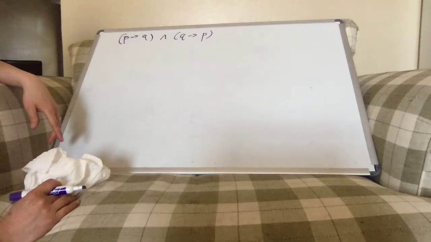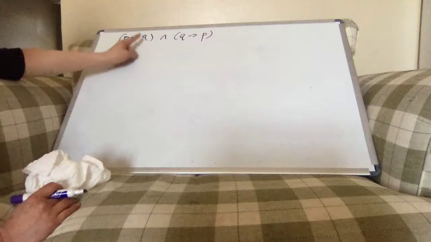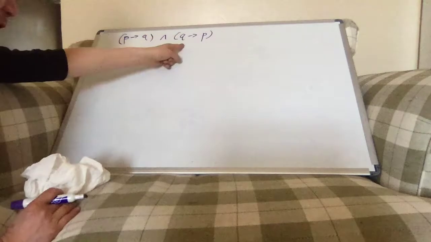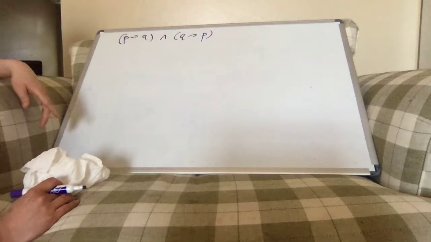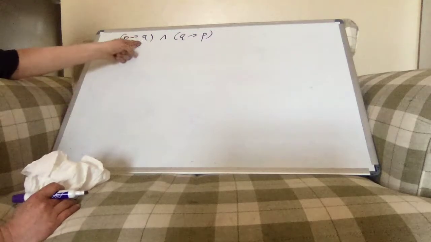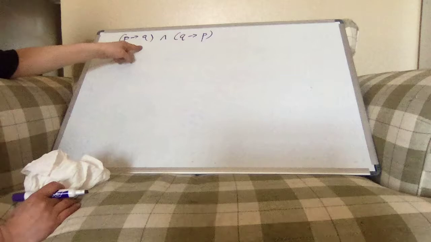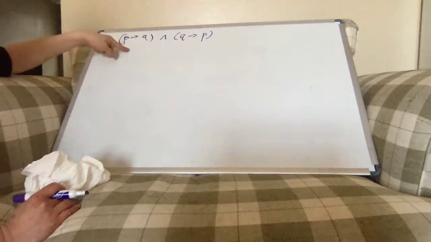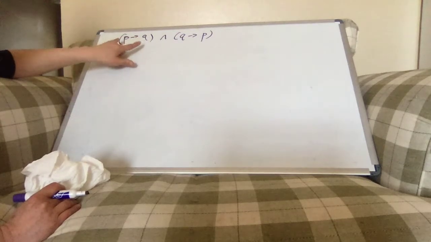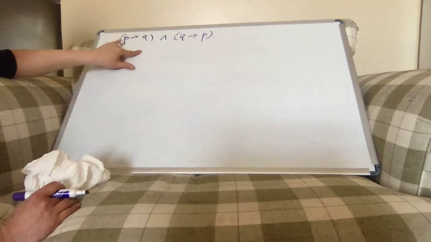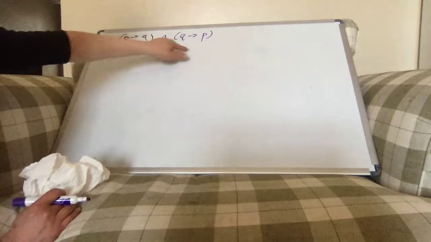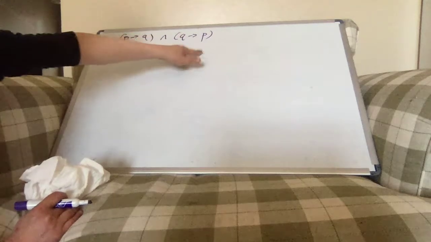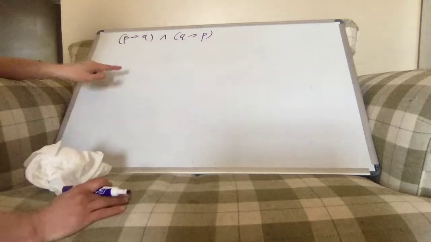Well, whenever P is true, Q has to be true, and whenever Q is true, P has to be true. Whenever Q is false, the only way that this first statement could be true is if P is false also, and whenever P is false, the only way this could be true is if Q is false, and they both have to be true for the whole thing to be true.